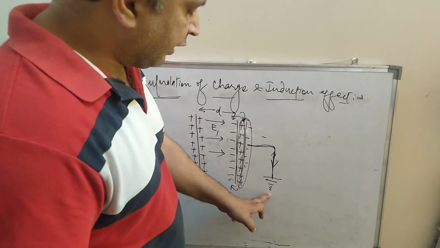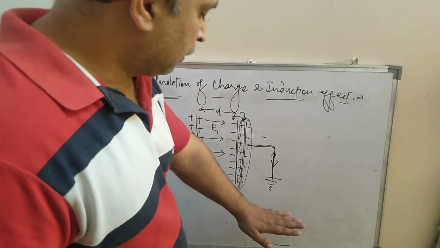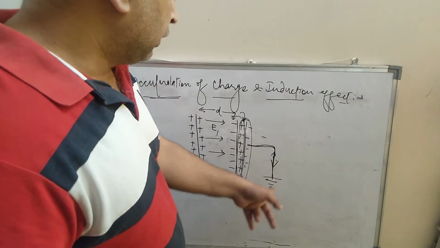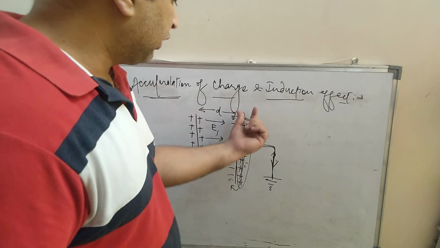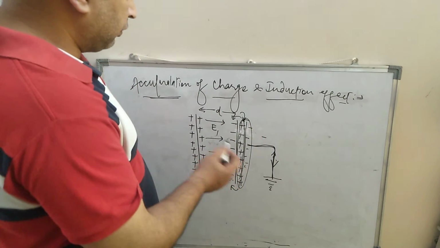When we do not connect the outer resource by means of a wire to the earth, nothing moves, but as we connected it, the electrons move through the wire and neutralize the positive charge which is accumulated on the outer side of the secondary plate. Now what would happen?